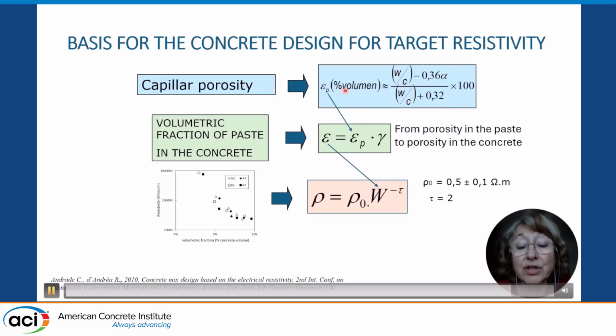If we have the porosity of the paste, it's possible to have the porosity of the concrete by multiplying by the volumetric fraction of the paste in the concrete, and having the porosity of the concrete and assuming an average tortuosity factor of 2, and being the square, and an average value for the pore solution resistivity of 50 ohms per centimeter, or 0.5 ohms per meter, it is possible to know the expected resistivity of the concrete.